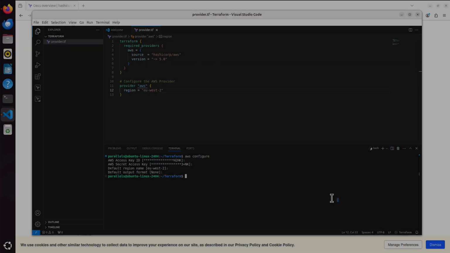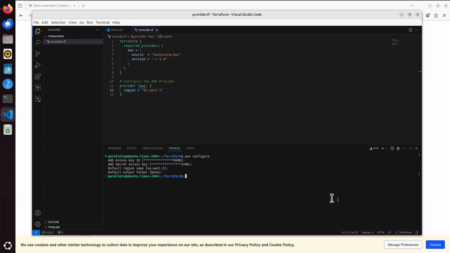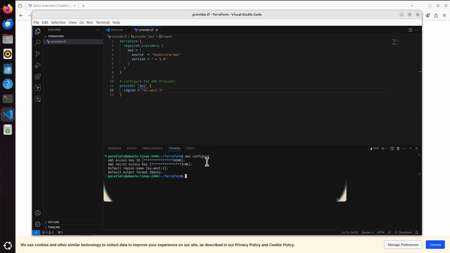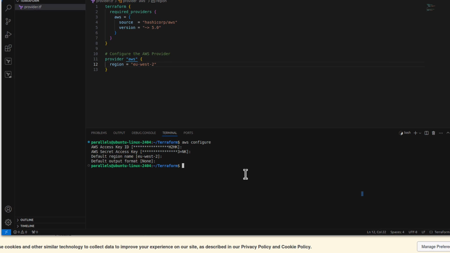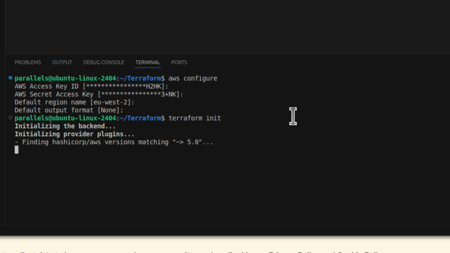Now let's talk about the terraform init command. Terraform init is the first command we want to use if this is a new workspace and we never previously worked with Terraform. So we have to initialize everything. Let me just run this command and you will see what I mean. I basically just run terraform init. That's all it is. Let's press enter. What you can see, it's initializing the backend, it's initializing the provider plugins, and it will tell us everything it does. You can see it's installing HashiCorp.